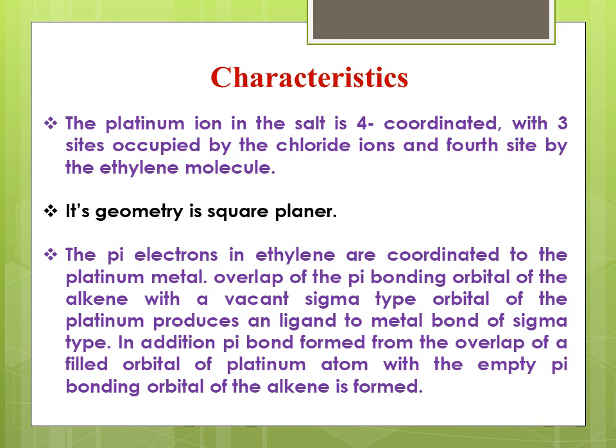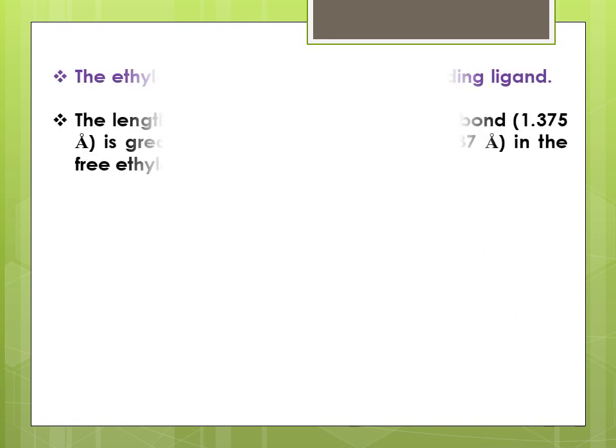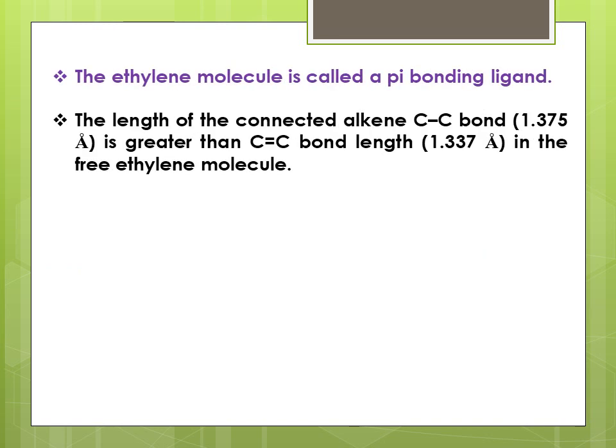And the pi bond is formed when electrons are transferred, or we can say back bonding of electrons from filled orbitals of platinum to the empty orbitals of ethylene or alkene. The ethylene molecule is called a pi bonding ligand. So the pi bond is formed when platinum donates electrons to the empty orbitals of ethylene.